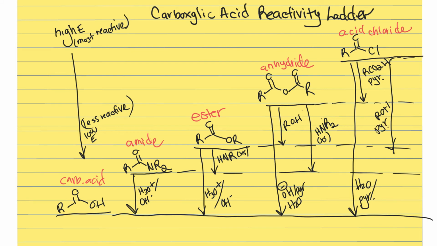Acid chlorides can also become amides. Where'd you go, amide? This level here. What do you need to be an amide? Excess amine. I'm going to turn it on its side to fit it in because I want to fit one more. HNR. It's H2 for that one. That amine has NH2. Excess. Actually, that particular one, the one I drew here, was NR2. So I take that back. I need NR2H.